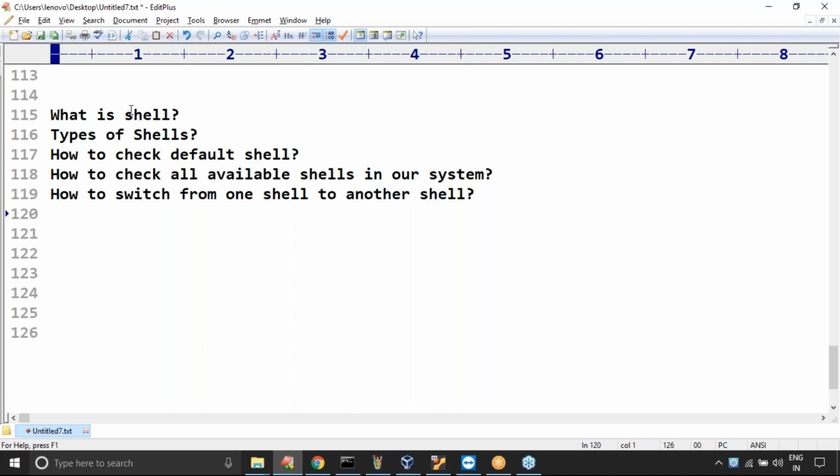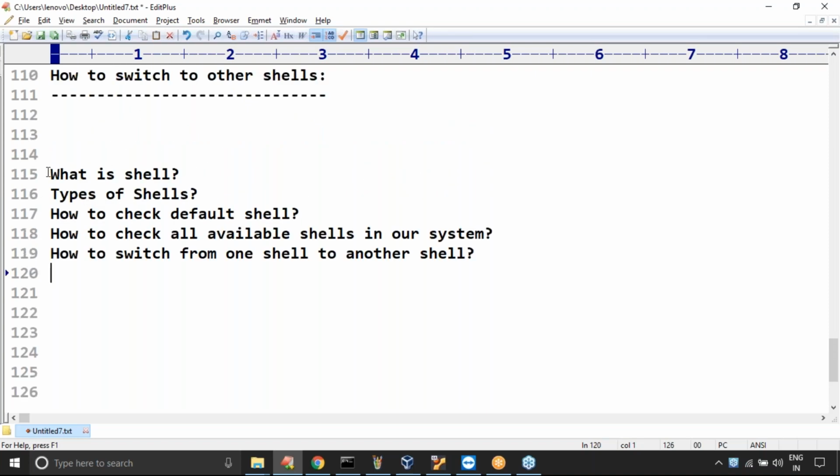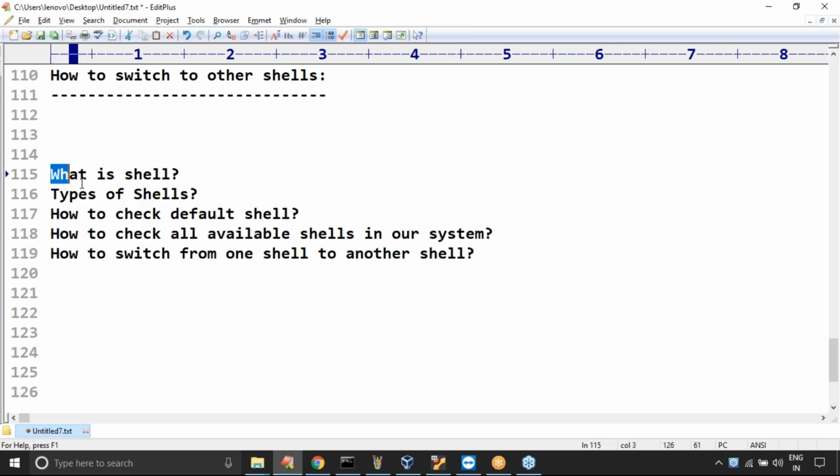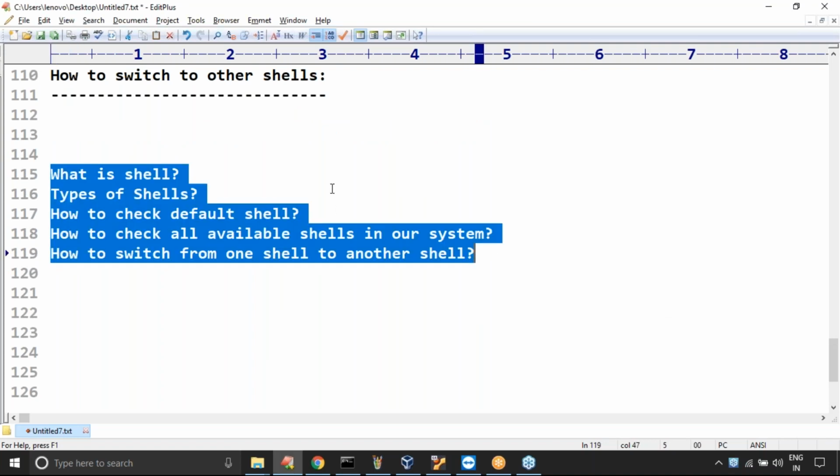That's it, these are the five things we covered. These are just for basic idea, for your extra information sake only. Generally we are not required to worry. Bash is the default shell, which is always going to execute.